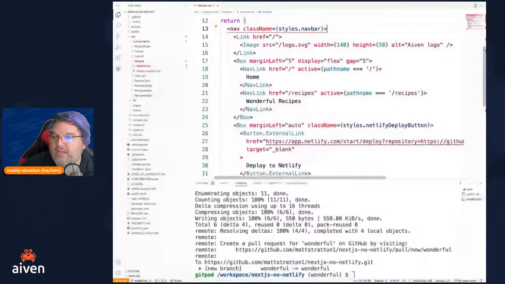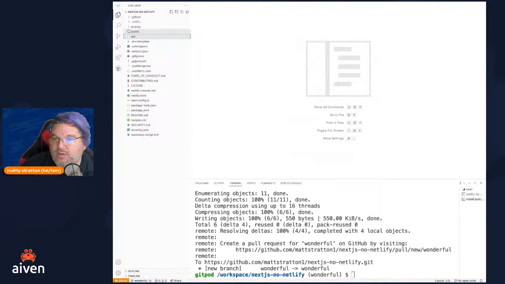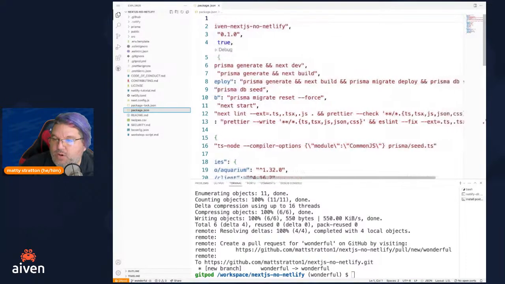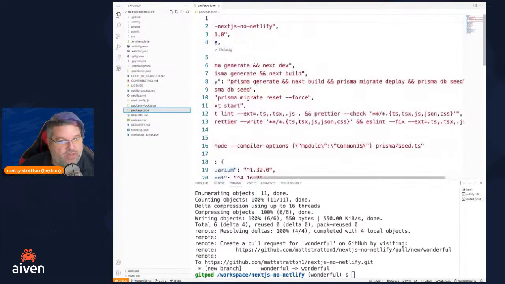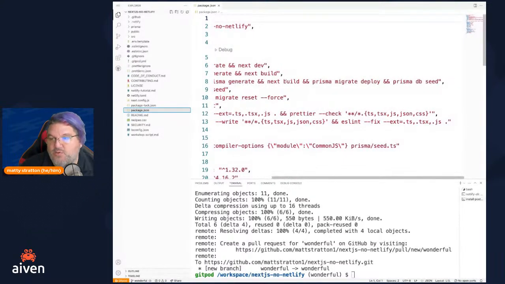If we go back and look at our code, remember, let's look at that command. So, well, build deploy, we said that's cool. It's going to do the things. It's going to do the generate. It's going to do a build. It's going to do a migration. Migrations are good. But wait a minute, it's going to seed the database.